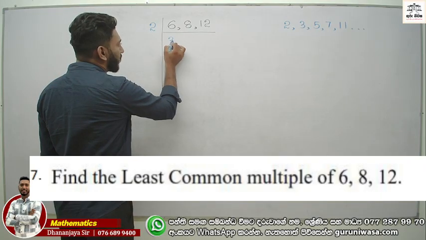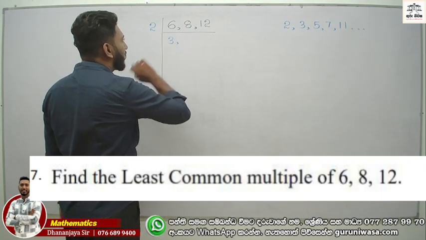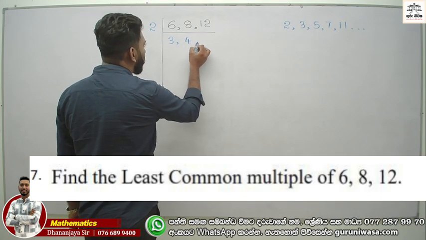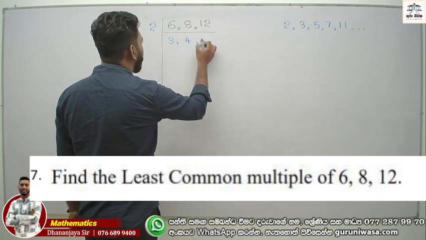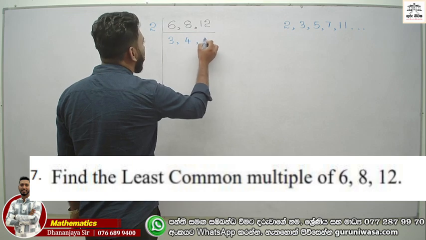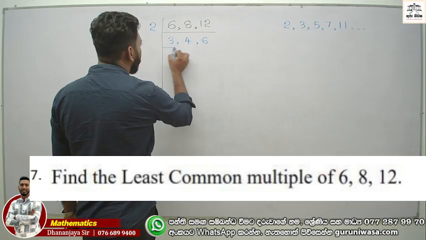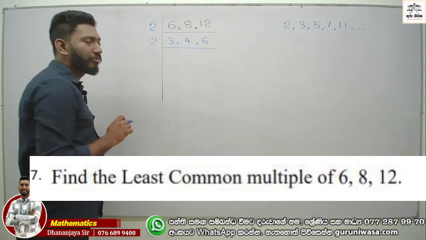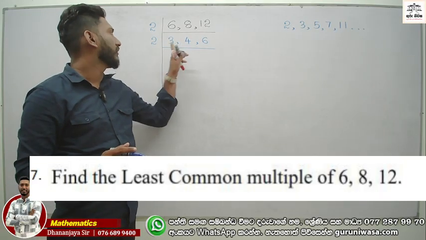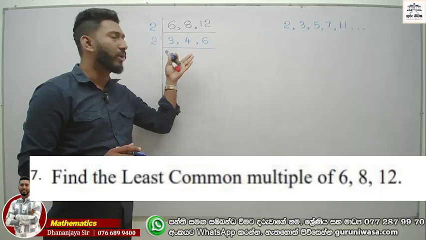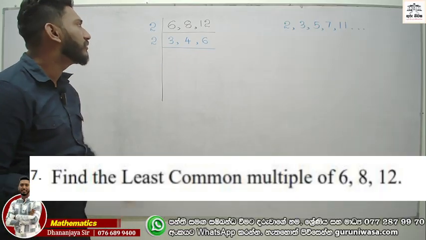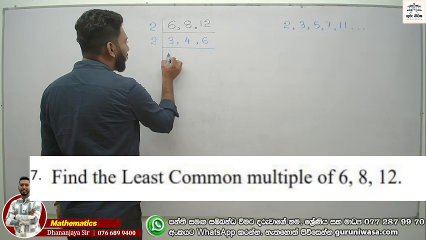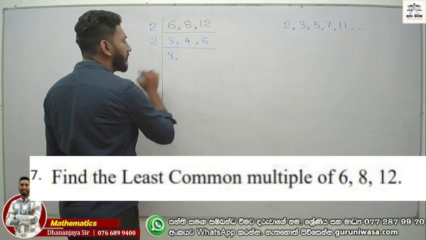6 becomes 3 and 8 becomes 4, as well as 12 divided by 2 becomes 6. Right? Now again, we can use the number 2 because there are 4 and 6. Okay? 3 is not dividing, but 4 and 6 are dividing. Now you can use the number 2, but 3 stays as 3 because it's not dividing.